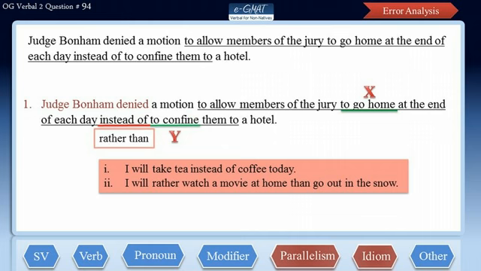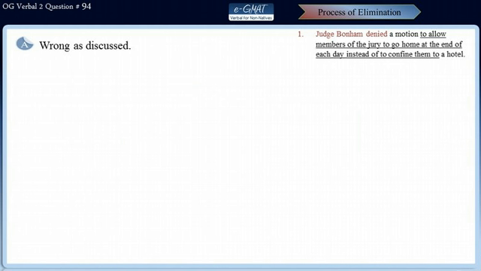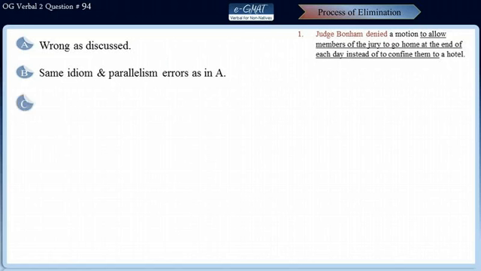Now, let us run the POE to find out which answer choice corrects these errors. Well, choice A certainly does not, as we discussed just now. Choice B is also not correct because it repeats the same idiom and parallelism errors as we found in choice A.